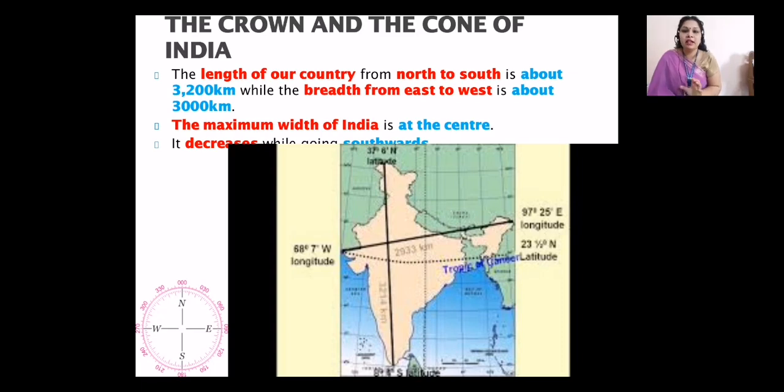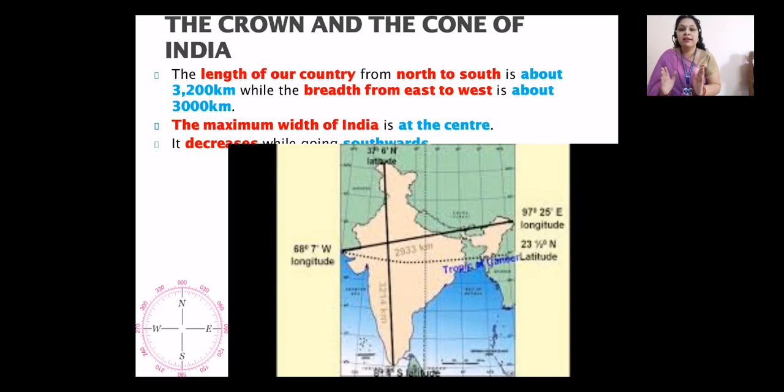The maximum width of India is at the center.